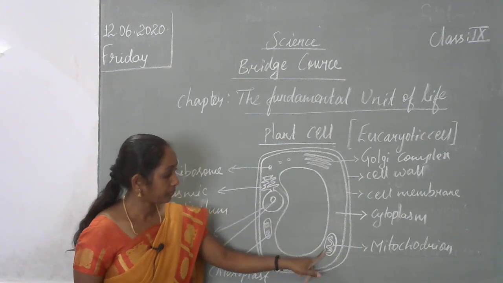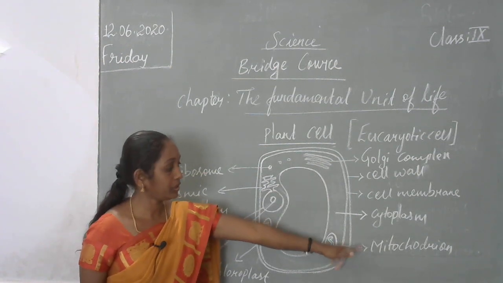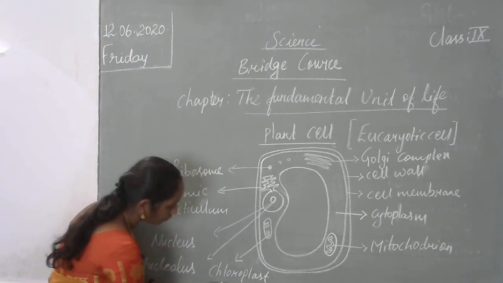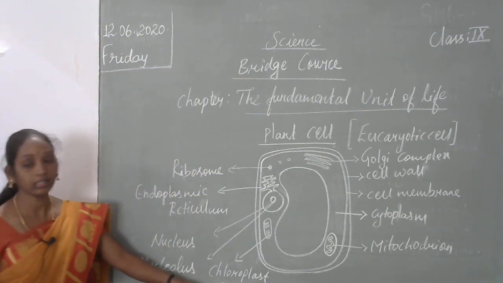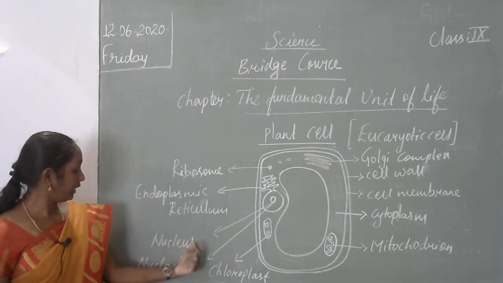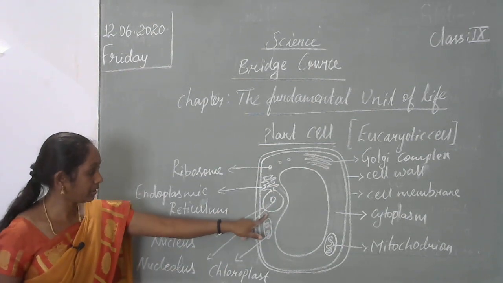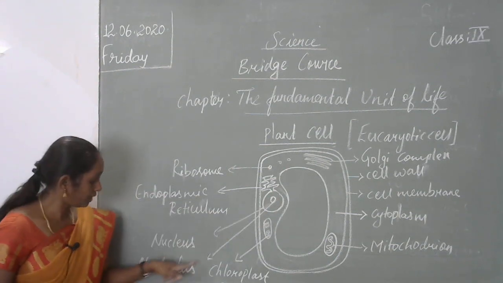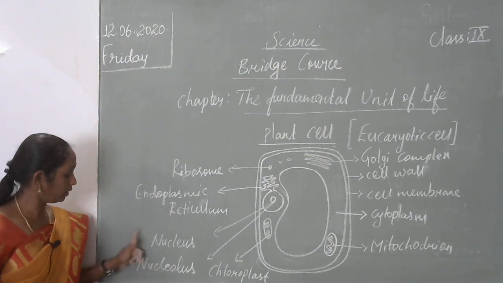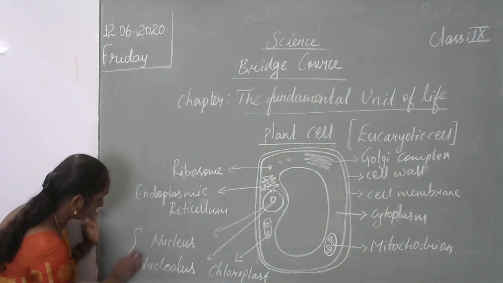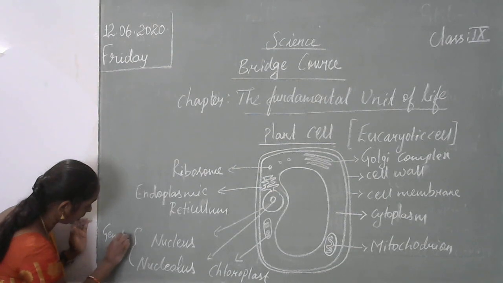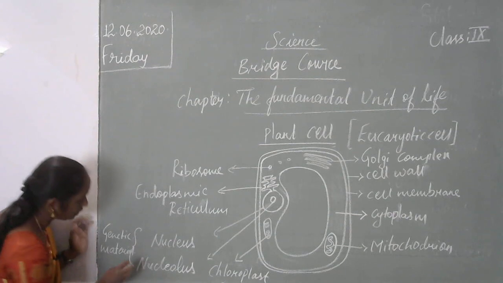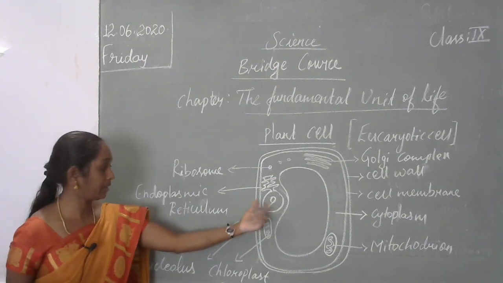Next, mitochondria. Each one of the organelles has special functions. Next, chloroplast. Chloroplast is present only in a plant cell, not in an animal cell. Next, the nucleus. Inside the nucleus, the nucleolus will be present. The nucleus and the nucleolus both hold the genetic material. Inside, only the DNA will be present.